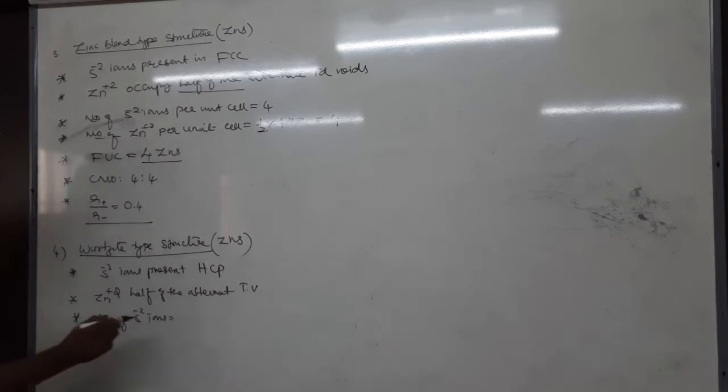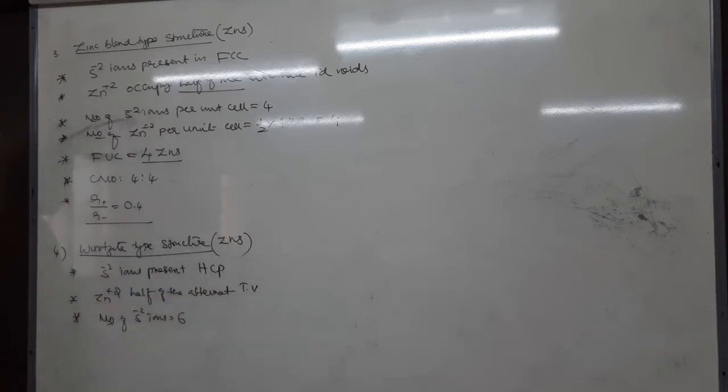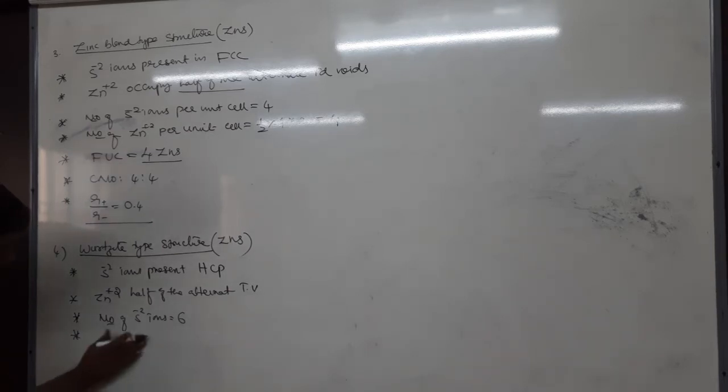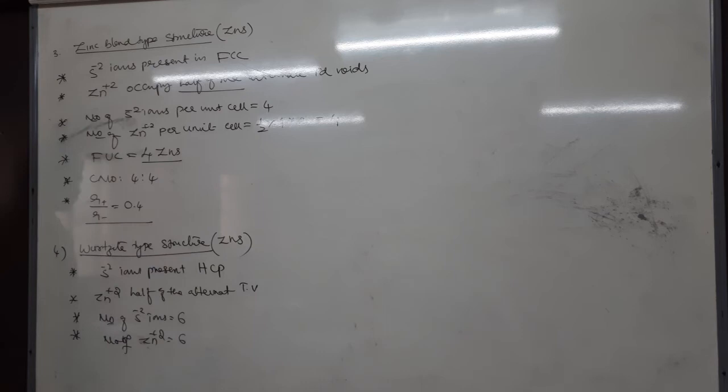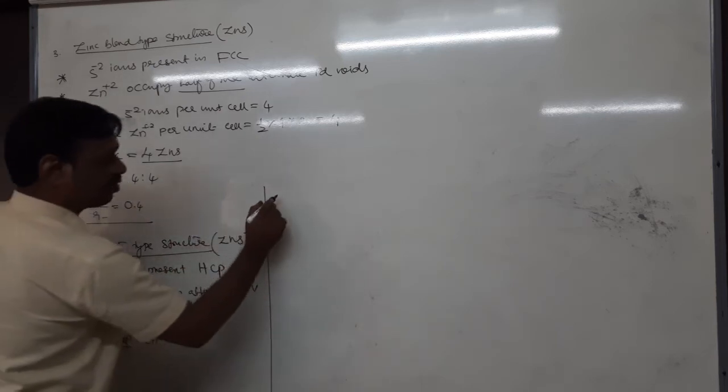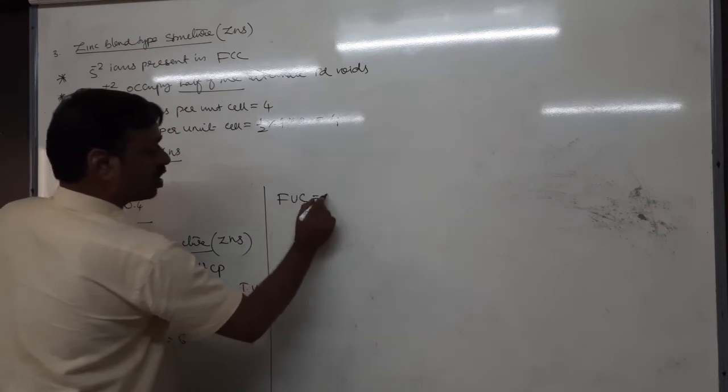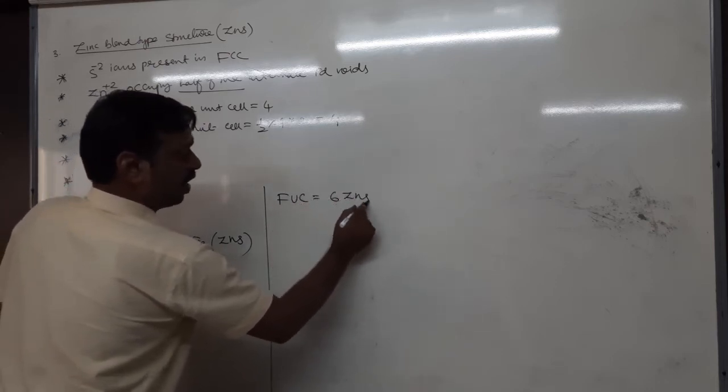Same. Therefore, now what is the number of S minus 2 ions? How many? HCP gives 6. Here it is 4, here it is 6. Next, what about the number of zinc plus 2 ions? That is also 6. Yes or no? Next, what about formula units per unit cell? Formula units per unit cell equal 6 ZnS.